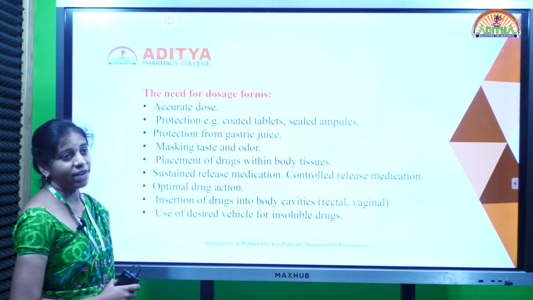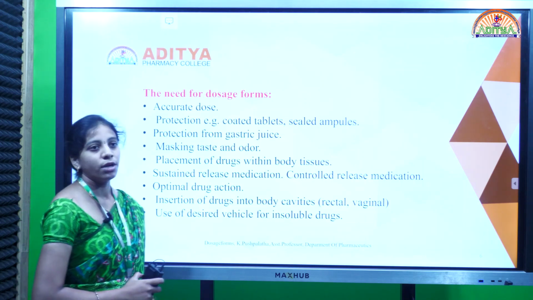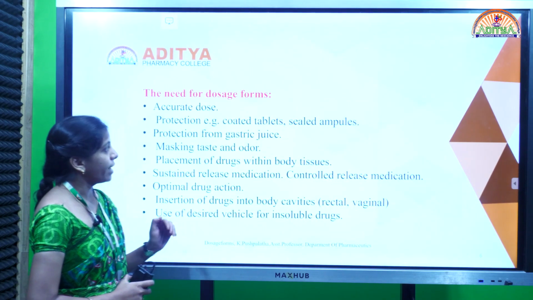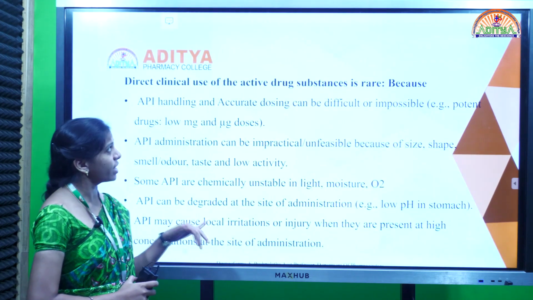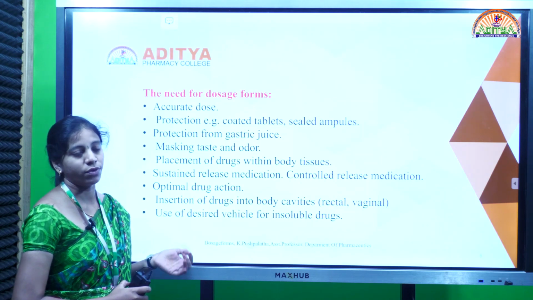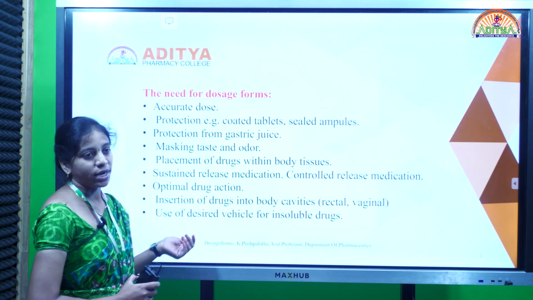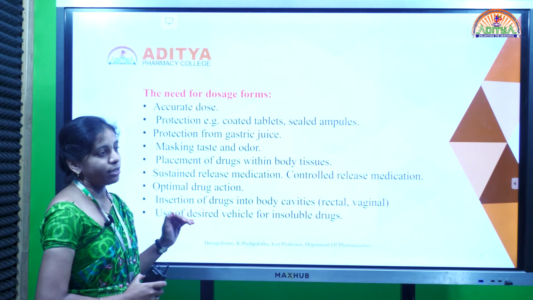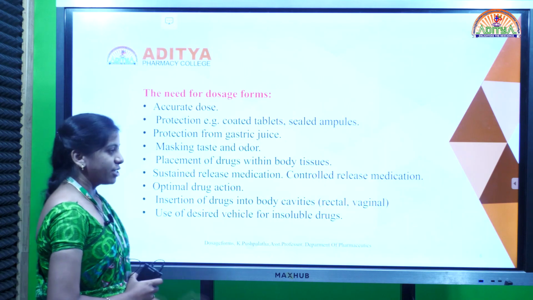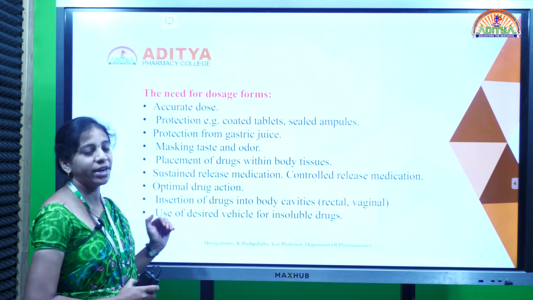And next one, what are the advantages of dosage form preparation, or what is the need for dosage form? First one is accurate dose. To provide an accurate dose of a drug we have to use a dosage form, and to give protection to the drug from atmospheric conditions. Atmospheric conditions are light, heat and oxygen. If the drug absorbs heat, light and moisture, it may get deteriorated, so we have to make it as a dosage form. Another one, the drug may also deteriorate in gastric juice, so we have to provide protection for the drug from the gastric juice also. That's why we have to prepare it as a dosage form.